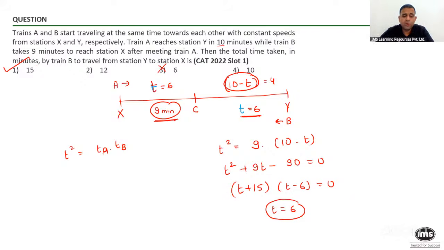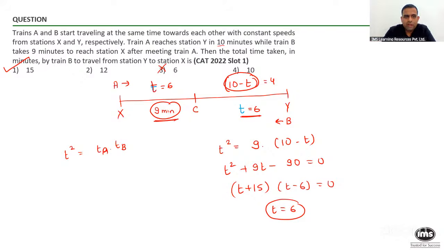Yes, so sometimes the questions look identical, but don't be in a hurry to apply the formula immediately. Read the words very, very carefully. I hope you have learned a lesson in both these questions. So we have done 4 questions. Primarily, we have solved 2 of them and 2 have been solved by you people.